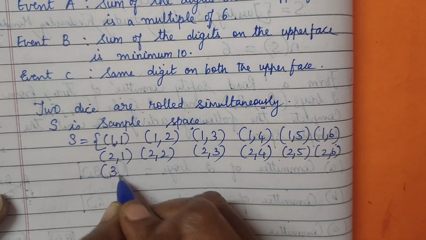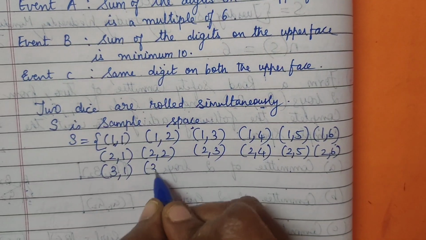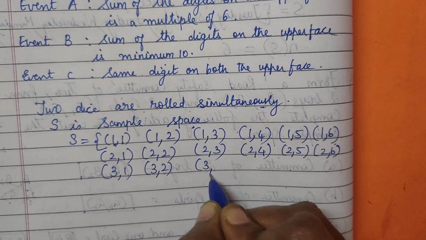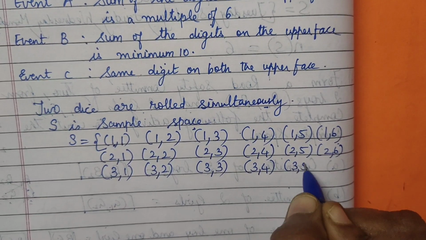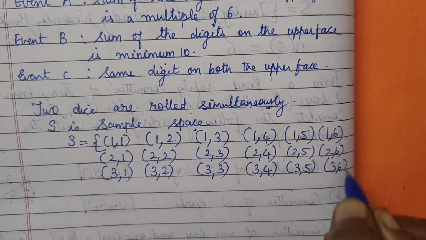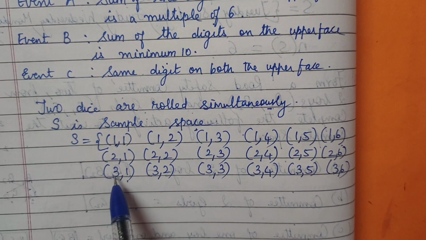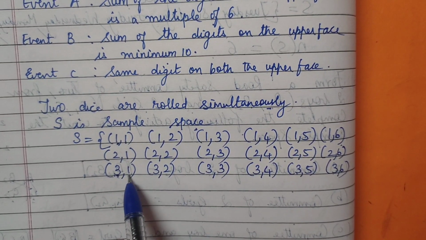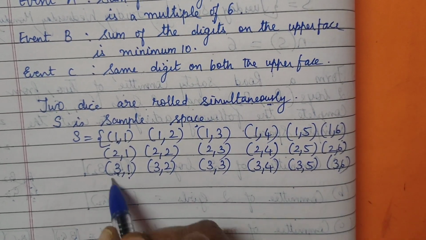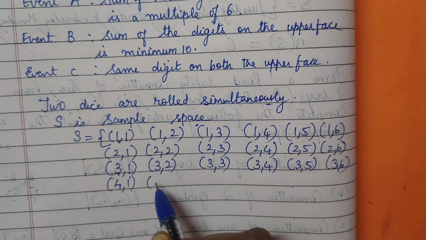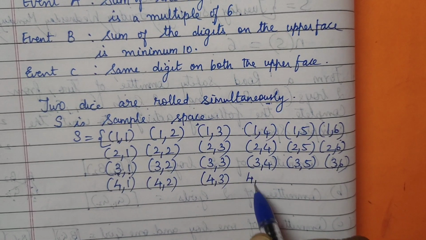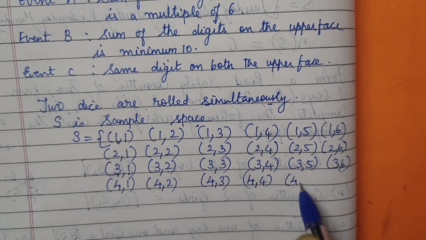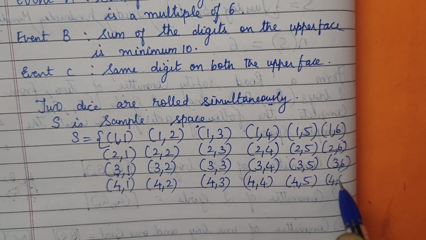Now 3, 1, 3, 2, 3, 3, 3, 4, 3, 5 and 3, 6. Why am I putting a comma here? Because this is for the first die and this is for the second die. Now 4, 1, 4, 2, 4, 3, 4, 4, 4, 5 and 4, 6.